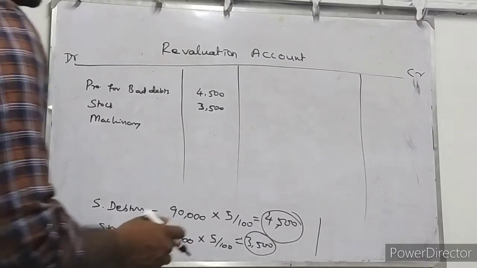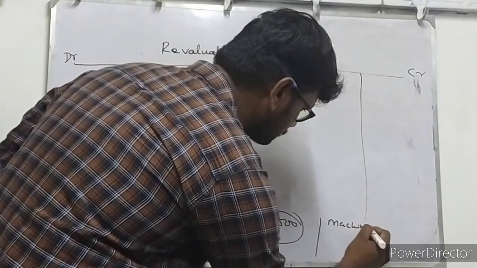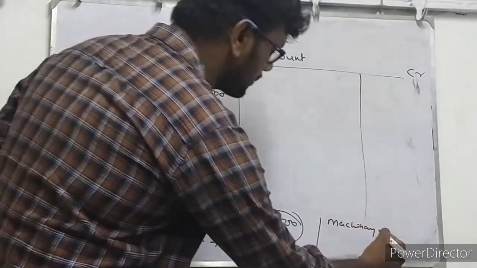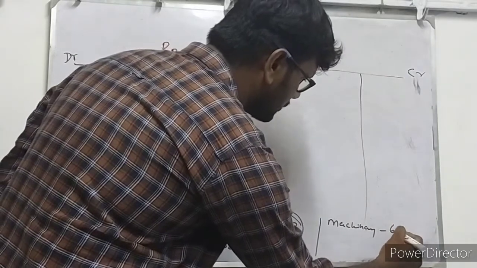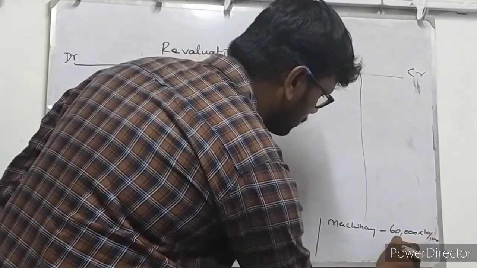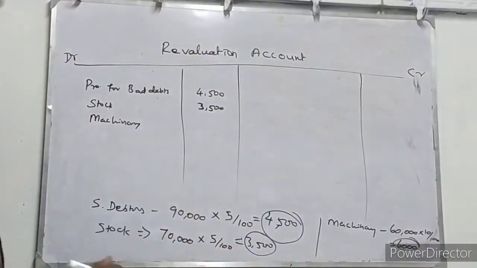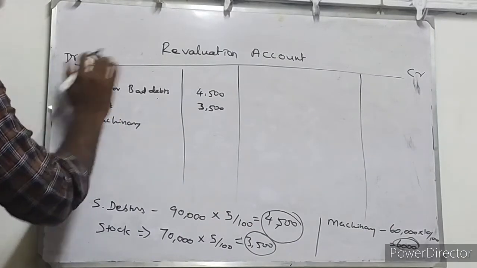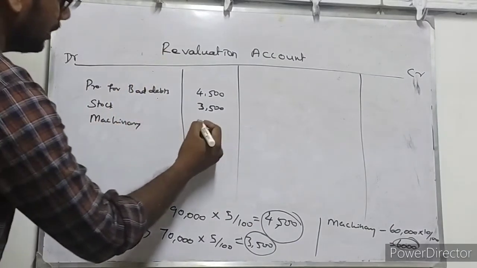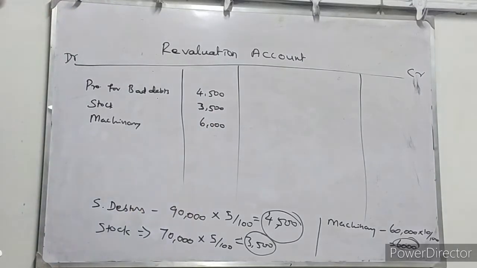So now 10% of 60,000. Machinery. Can you follow me? Actual amount of machinery is 60,000 rupees. 10% on 60,000 is equal to 6,000 rupees. Isn't it? So asset is decreased. Anyway, we are writing it on the debit side of the revaluation account. Machinery 6,000 rupees. The next adjustment is building to be revalued at 1,51,000.